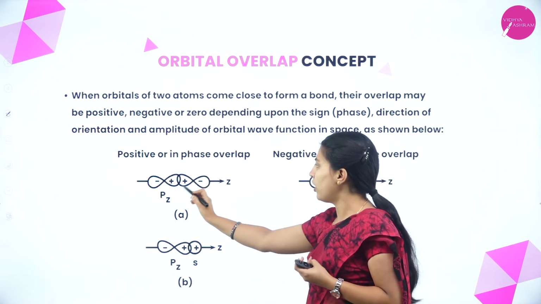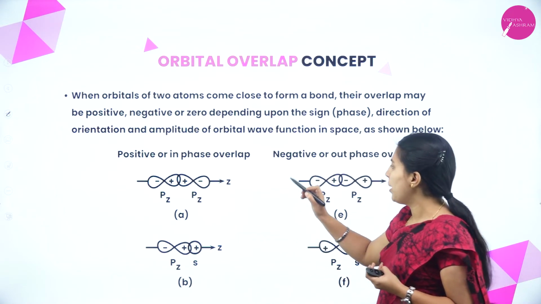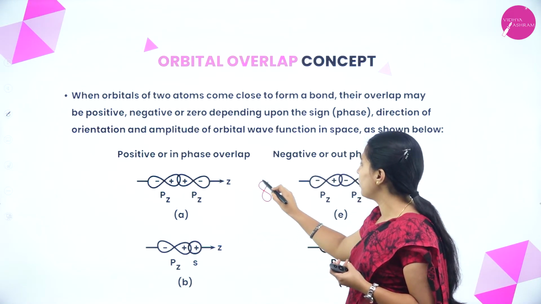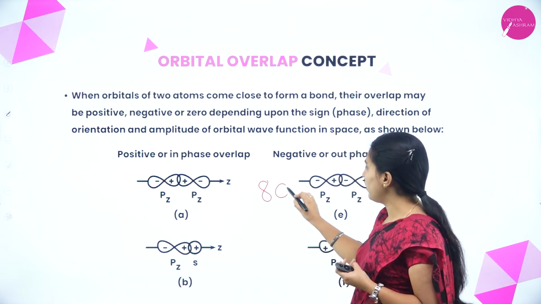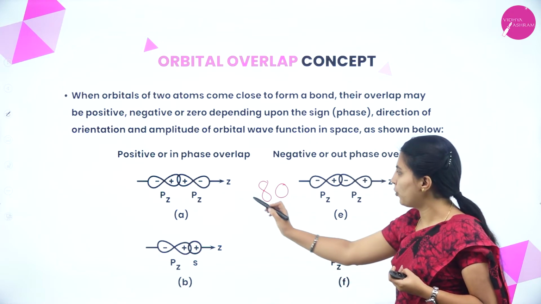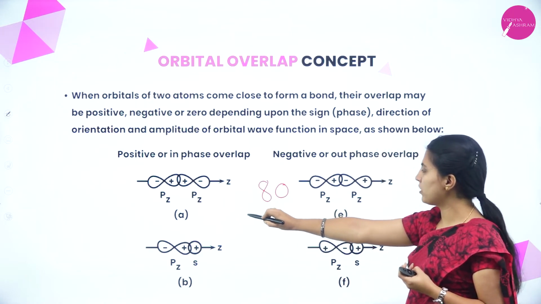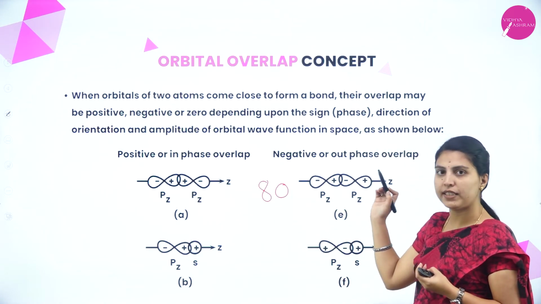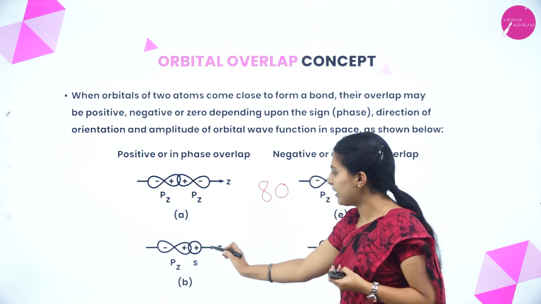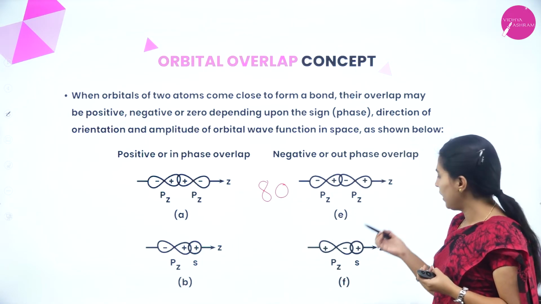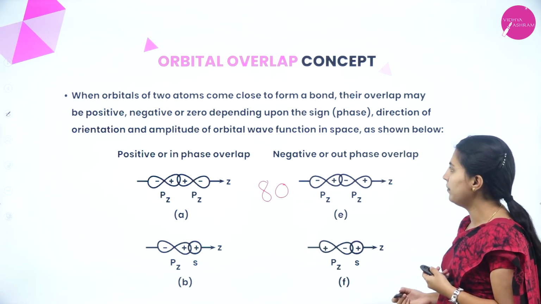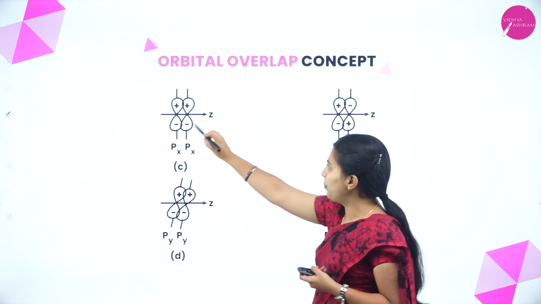Here also, these two are both p orbitals. You know p orbitals are dumbbell shaped, correct? The s orbital is spherical in shape. Here both are p orbitals with the same positive sign. Here both are p orbitals with the opposite sign. Here 1p, 1s with same sign. Here 1p, 1s with opposite sign. Here also see, these are all positive. P and p.